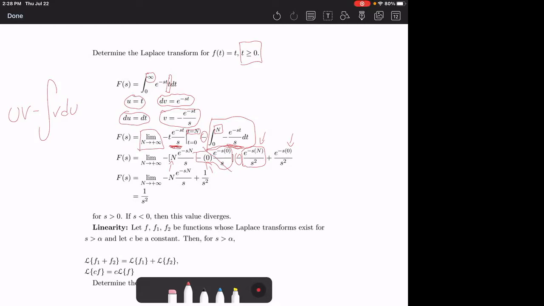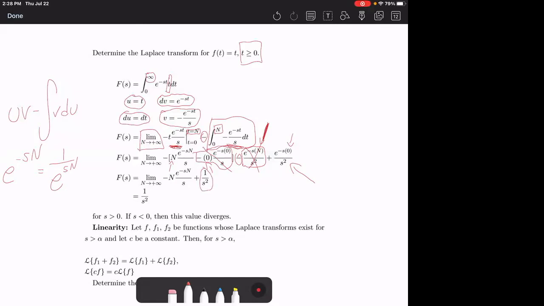e to the power of negative s times n, we'll just look to the side for a second. e to the negative sn is equal to 1 over e to the sn. So as n approaches infinity, that clearly goes to 0 because the denominator is shooting off to infinity. So this is also equal to 0. What we have here is e to the 0 over s squared. So that's just 1 over s squared.